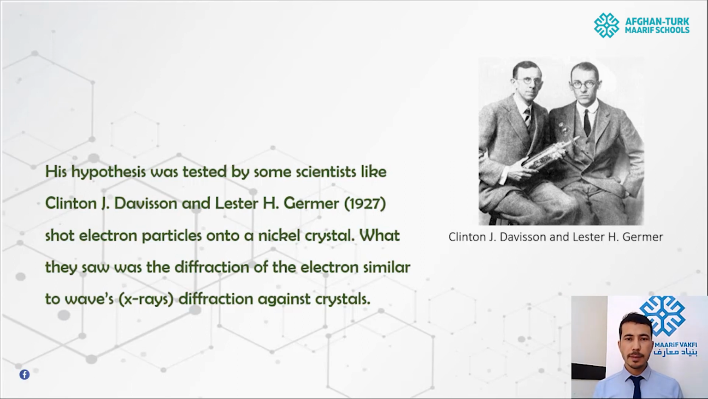Let me tell you again simply, when X-ray was shot on the nickel crystal, it shows some diffraction. Diffraction is a kind of characteristic of the wave. And when they shot electrons at the nickel crystal, it again showed the same kind of property like a wave. So they proved with the experiment that the hypothesis of Louis de Broglie was true. They performed the experiment in 1927, and after 2 years, in 1929, Louis de Broglie earned the Nobel Prize.